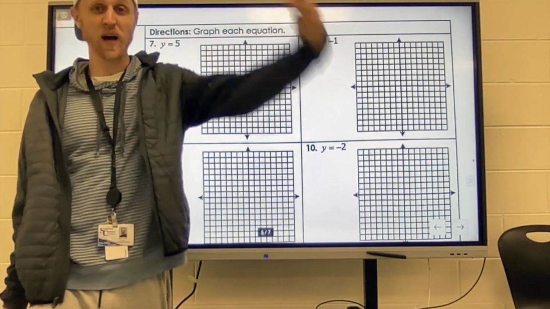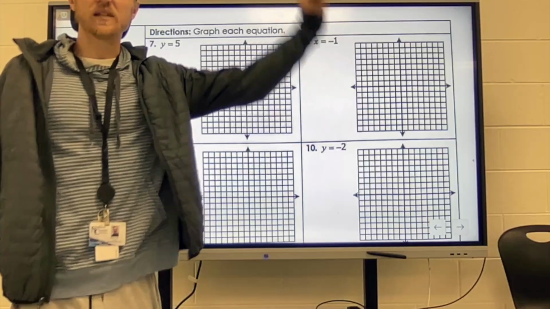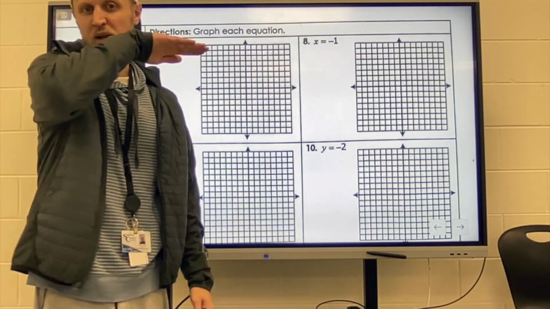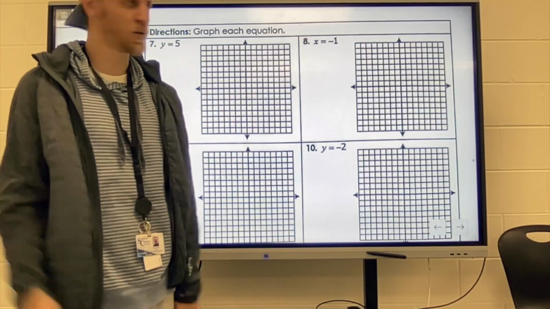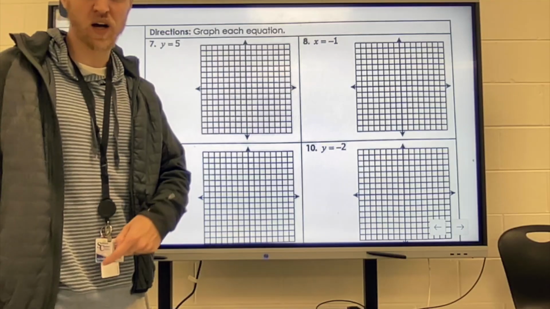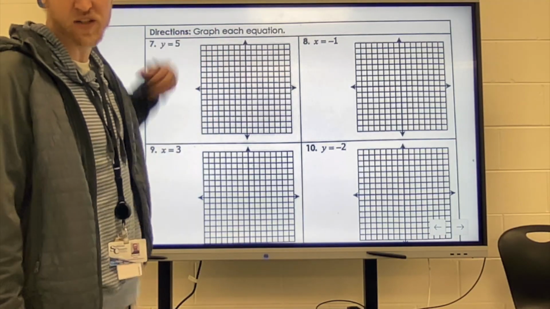Instead of giving you the graph and you write the equation, it's giving you the equation and then you have to make the graph. So you have to know, am I doing a vertical line? Am I doing a horizontal line? Like what's going on here? And the key is just remembering that we're just drawing a line that's crossing whatever it tells us to cross.